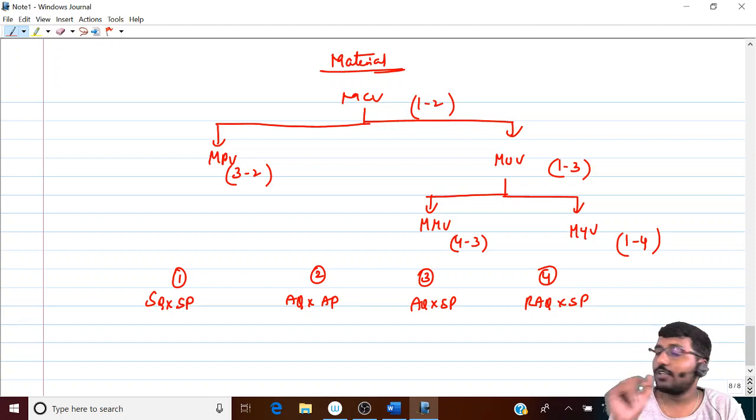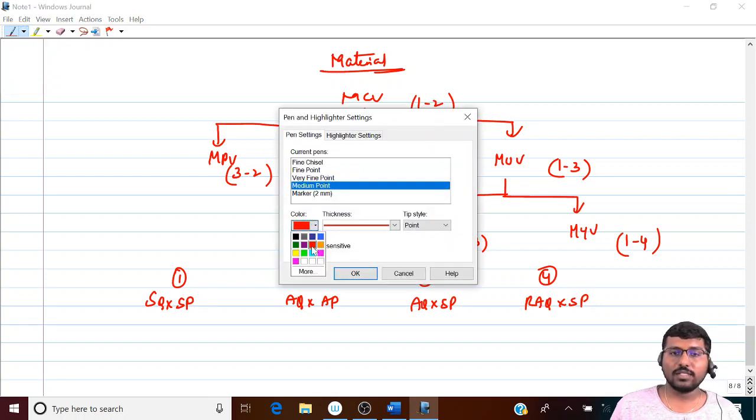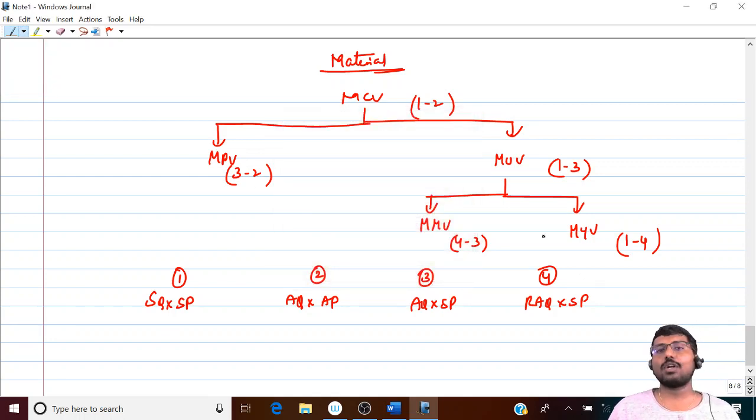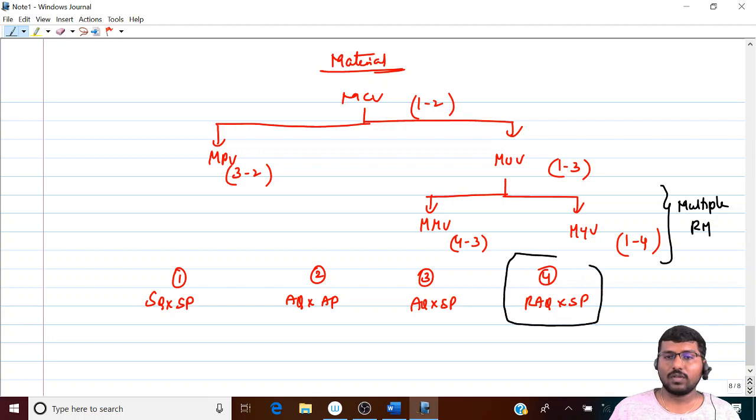Okay, now tell me, what is the first one? Material cost variance. That is divided into what and what? Price variance and usage variance. That is divided into what and what? Mix variance and yield variance. Now, mix variance and yield variance will come only when there are multiple raw materials. And even this part also. Is that clear? Which means if there is only a single raw material, then your material cost variance will be divided into price and usage. That's it. And you'll be getting only three formulas. Four will not come, and mix and yield will not come. Is that clear? That clarity you should have.